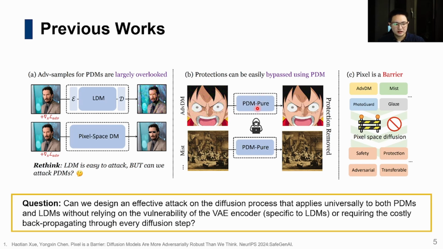So this raises a critical question. Can we design an effective attack on the diffusion process that applies universally to both PDMs and LDMs without relying on the vulnerability of the VAE encoder or requiring a costly propagation through every diffusion step? So here's the reason why we choose to target pixel domain diffusion models, as they don't have vulnerable VAEs to exploit.